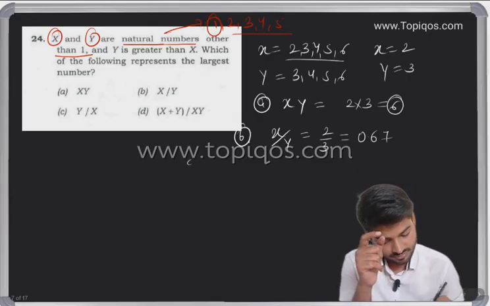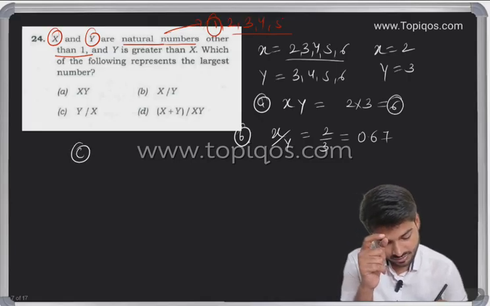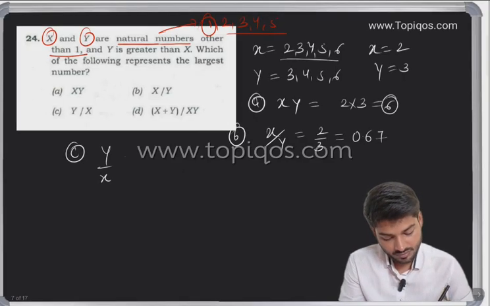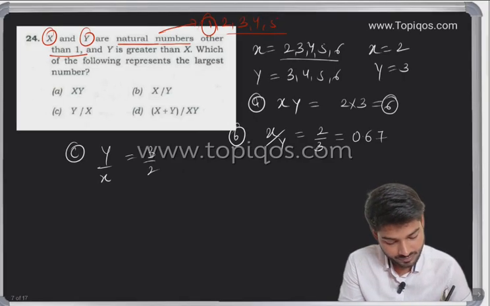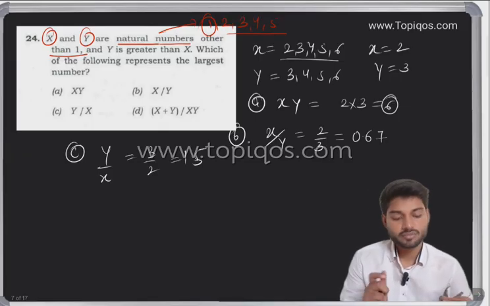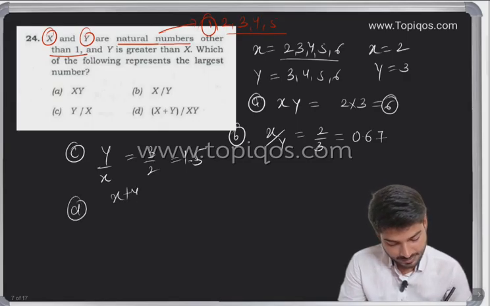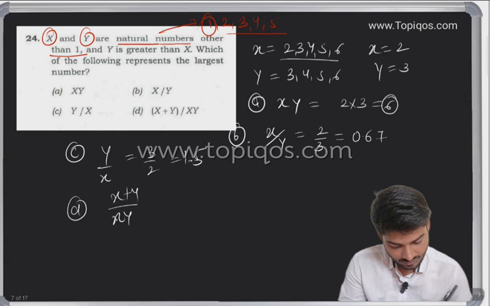Let's take C. C is what saying? Y by x. So y by x is what? 3 divided by 2 is going to be 1.5. And D is what? D is x plus y divided by x into y.